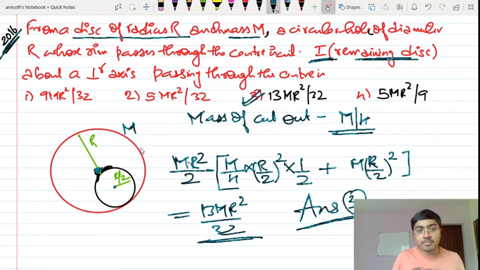So what was the initial moment of inertia of the whole disk minus whatever is cut out? Now the moment of inertia of the cutout is along this axis, so we have to transfer this to that axis using the parallel axis theorem. So about this axis we are supposed to find the moment of inertia of this small mass that is cut out. That is the moment of inertia about its own axis plus M times R by 2 whole square to reach this axis. The parallel axis theorem has been used here. So you'll get this answer as a result of that.